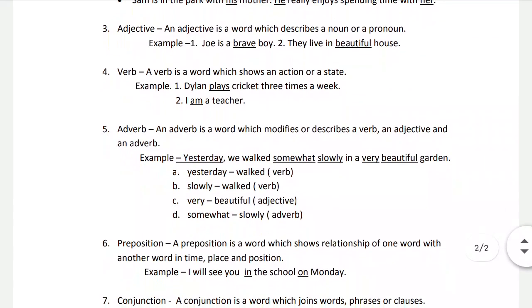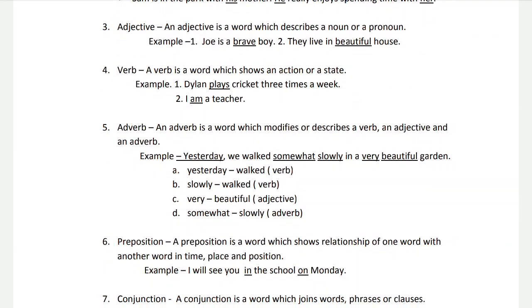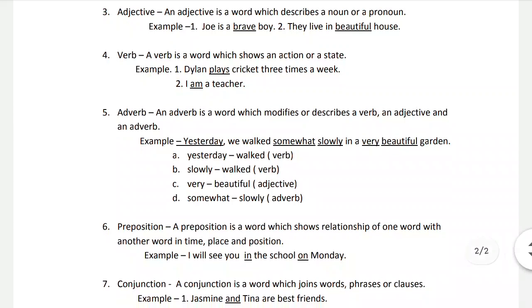Okay, the next part of speech is the verb. Verbs are probably the most important words in English language, and that is because every sentence in English must have a verb. You cannot have a sentence without verbs in English. Now, what does a verb do? Well, a verb is a word that shows an action or a state.